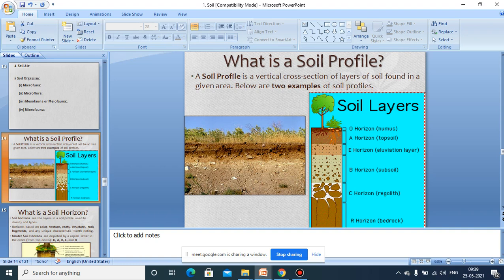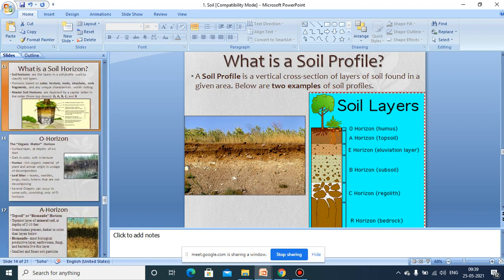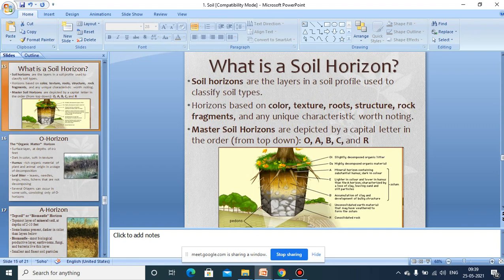The horizons, or the soil layers exhibited in the vertical section, make up the soil profile. So now, what is a soil horizon? Soil horizons are the layers in the soil profile, which help in classifying the soil types.